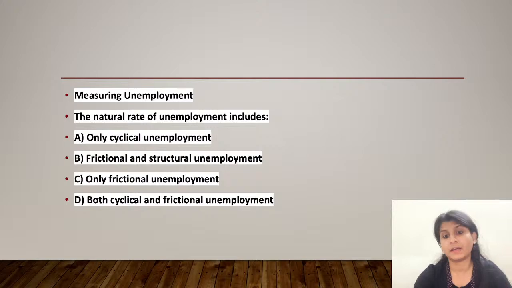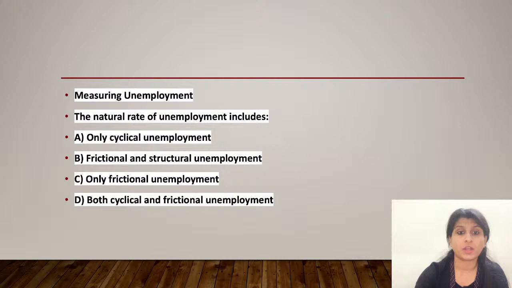It is typically due to factors inherent in the labor market, including the time it takes for people to find new jobs, that is the frictional unemployment, and the mismatch between the skills workers have and the skills needed for the available jobs, that we call structural unemployment.